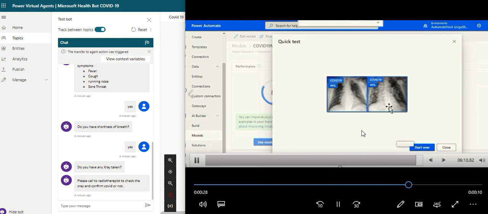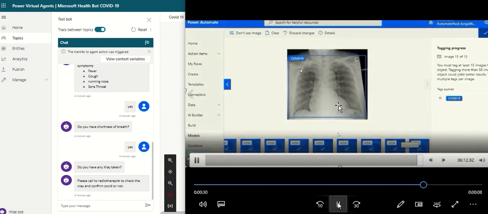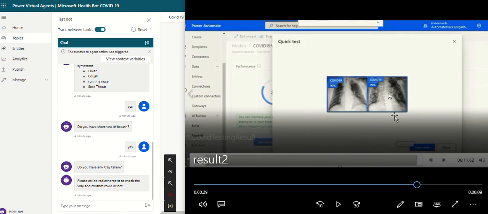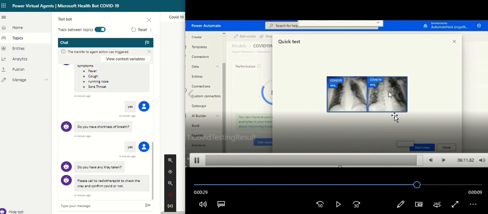By this way, I'm uploading the X-ray externally, and I'm able to find out the result whether he's having COVID or not using the diagnostic X-rays taken by the patient. So this tool will help the doctor in diagnosing whether the patient is having COVID or not. Sitting inside the house, the person without any contact will be able to find out.